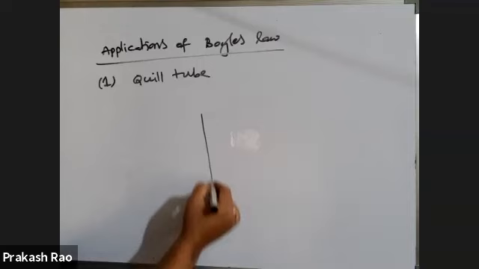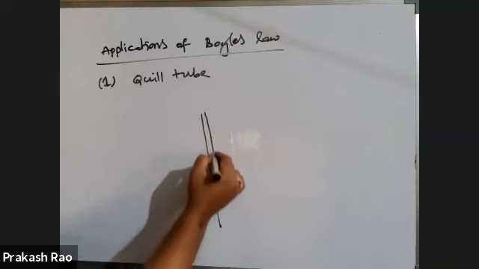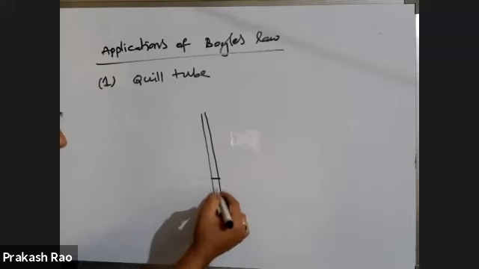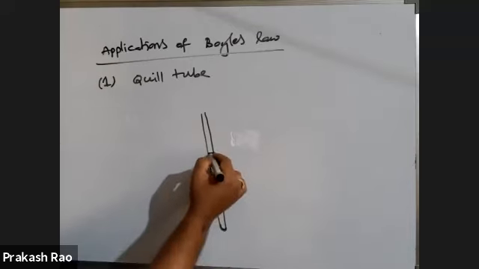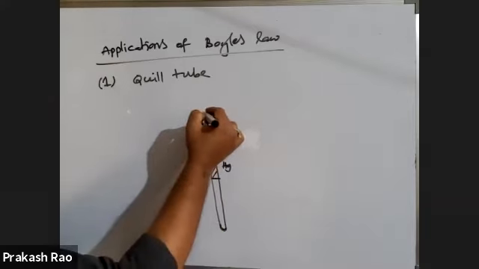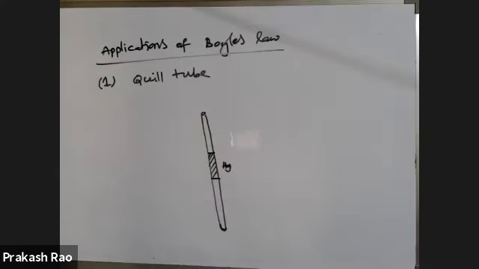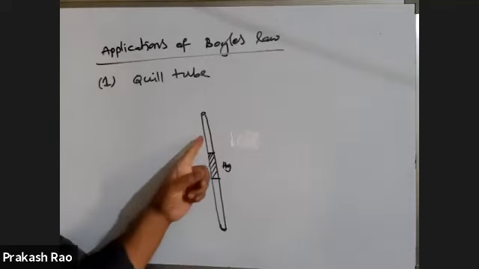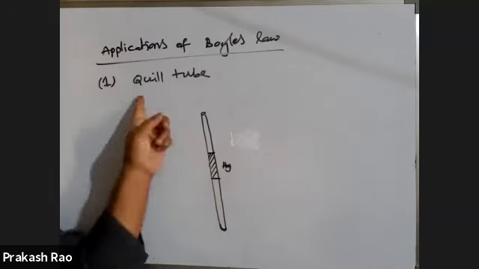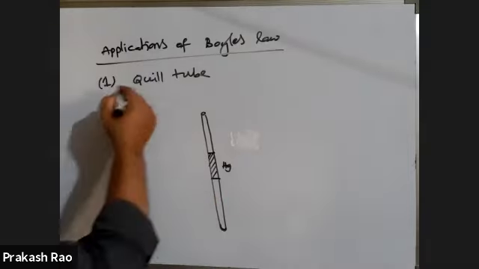Quill tube बोले तो, this is a glass tube in which an air column is trapped. This is an air column, इधर से इधर air column है. This is mercury, and the other end is open, not closed. समझ में आया ना? So a narrow glass tube in which an air column is trapped is called a quill tube. Write down quill tube.